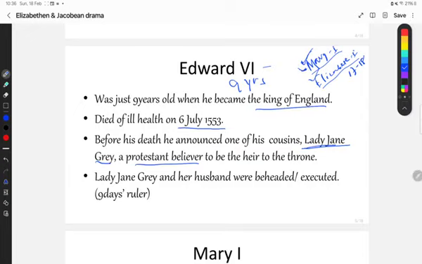But by the ill practice of Mary the First, Lady Jane Grey and her husband were beheaded and executed just 9 days after she went for the throne.